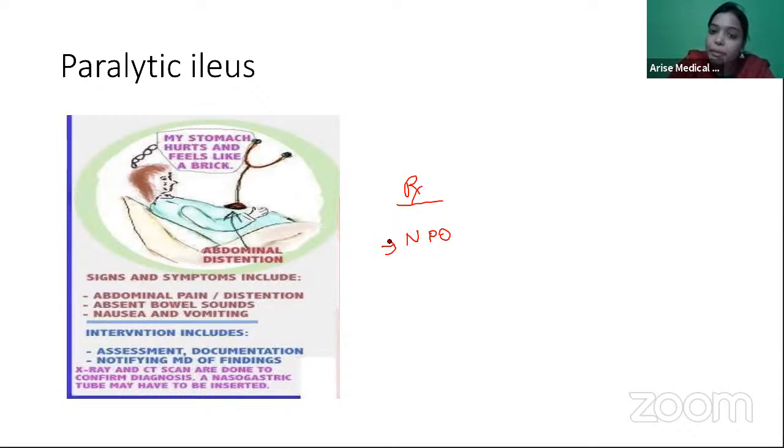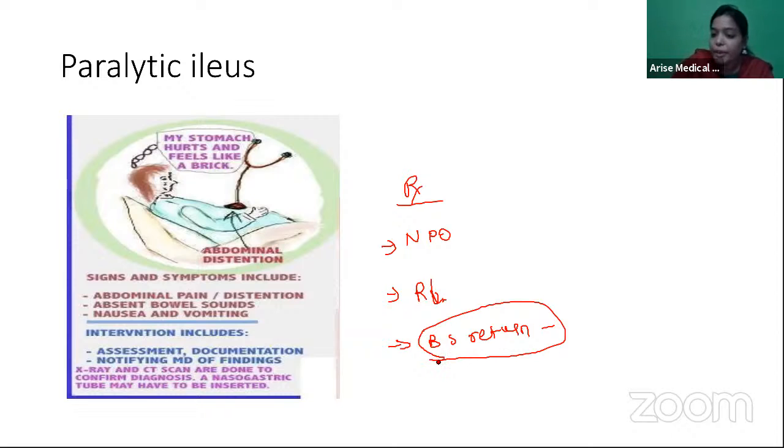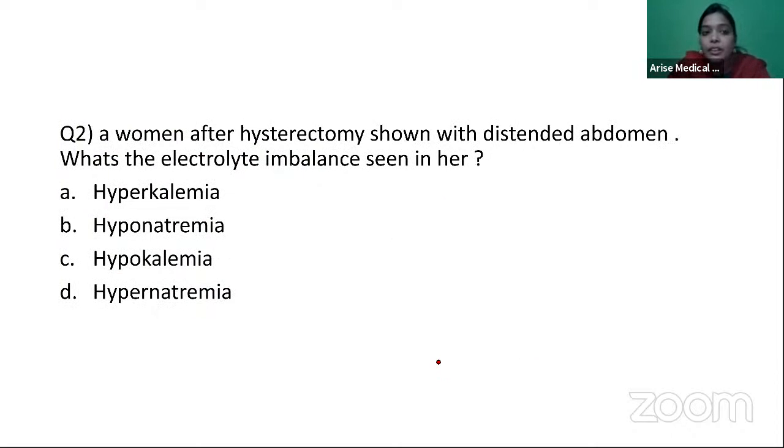You put the patient nil per oral, then give her IV RL. Once the bowel sounds are back, then you can start her back on a soft diet followed by a normal diet, right? So you have to wait till bowel sounds return. Okay, so that's about this question.